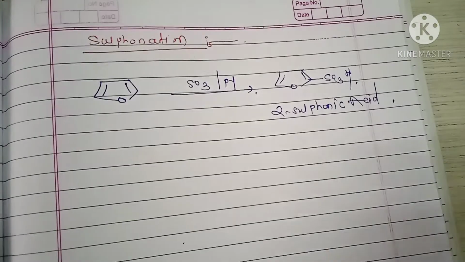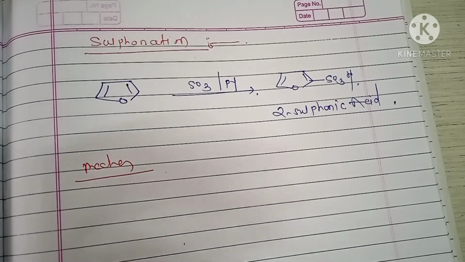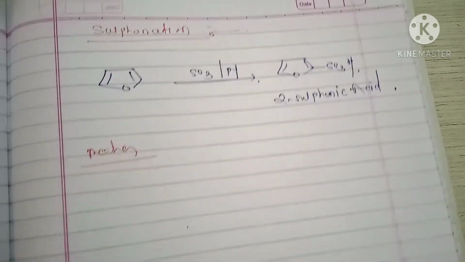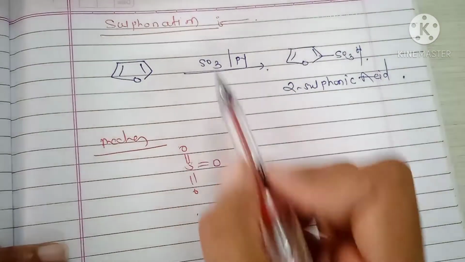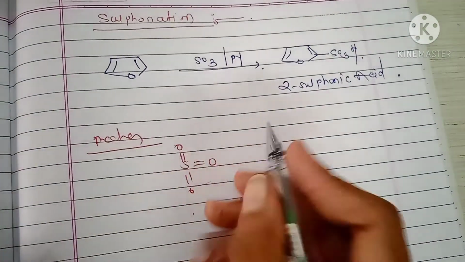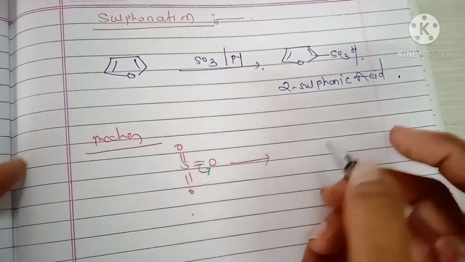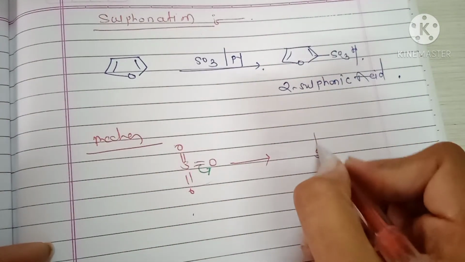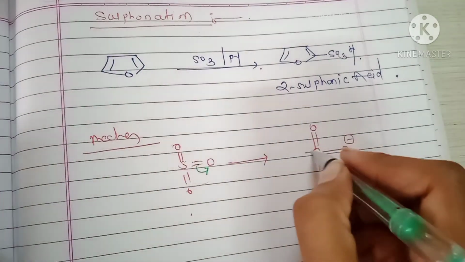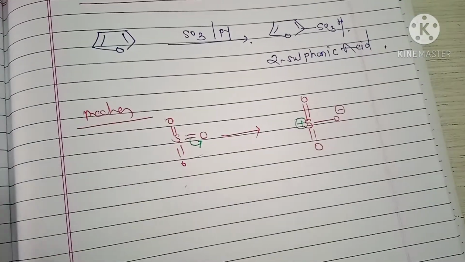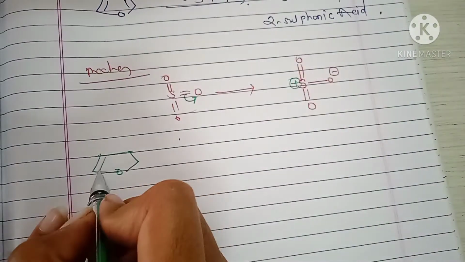The mechanism is: first the formation of the electrophile, S double bond O double bond O. Okay, this is SO3. First this bond shifts here and the formation of here O minus, here a double bond, and sulfur carries a positive charge. Okay, formation of the electrophile. Next this electrophile reacts with furan.